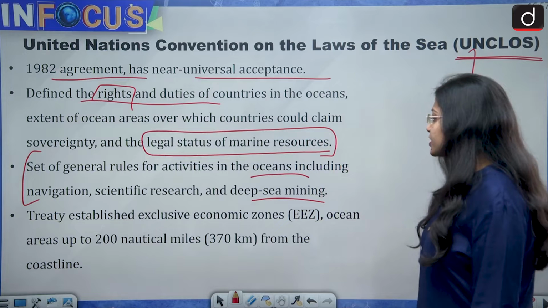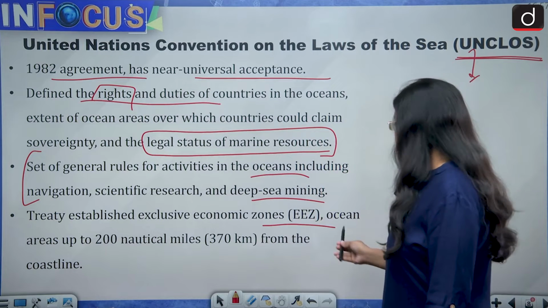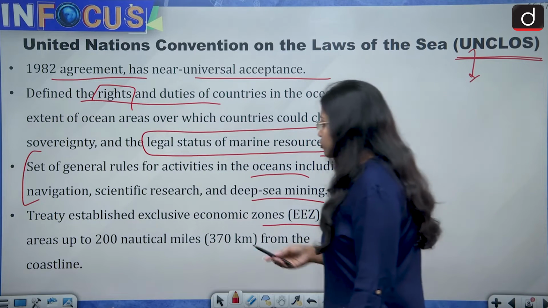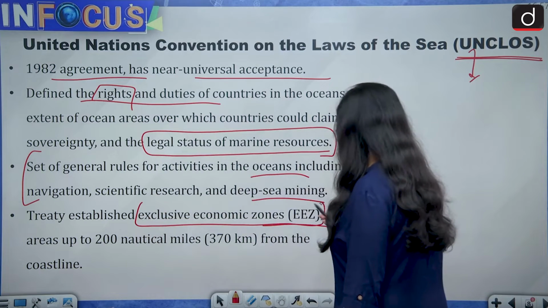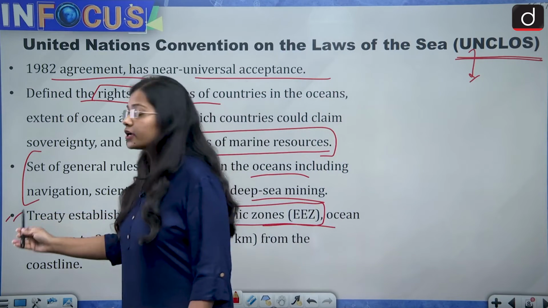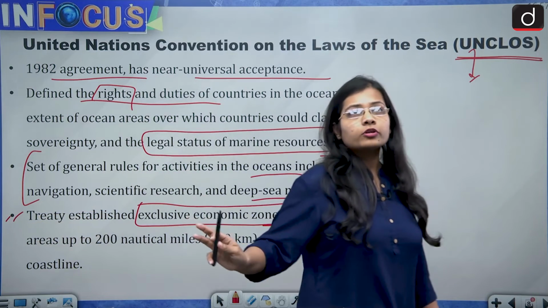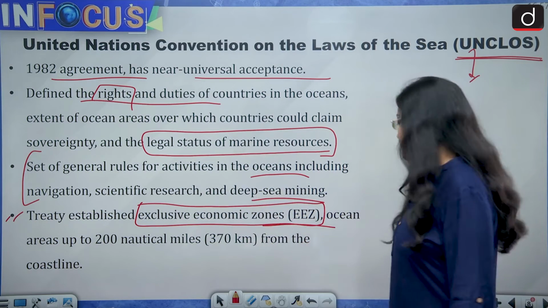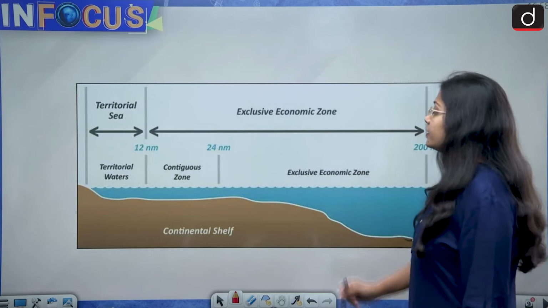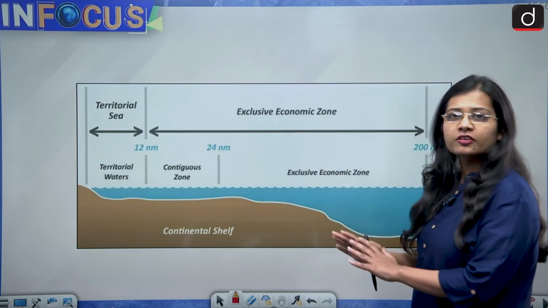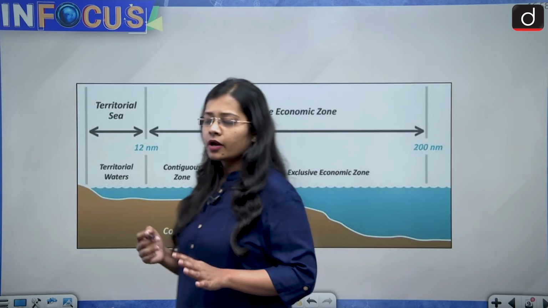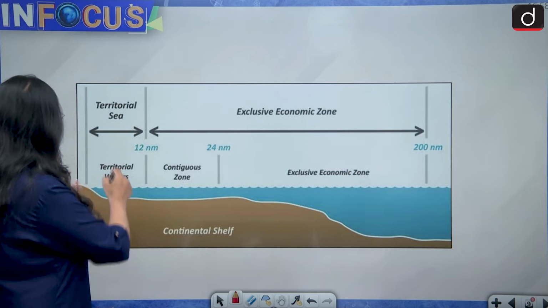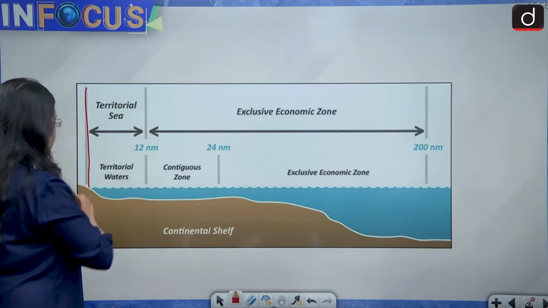Then the treaty established the exclusive economic zone, ocean areas up to 200 nautical miles from the coastline. So the concept of the exclusive economic zone also came under UNCLOS. This is an important point for you to know, where the exclusive economic zone concept came from. Then, okay, let us look at this picture. This will tell you how things work. Okay, see, imagine this is the coastline.